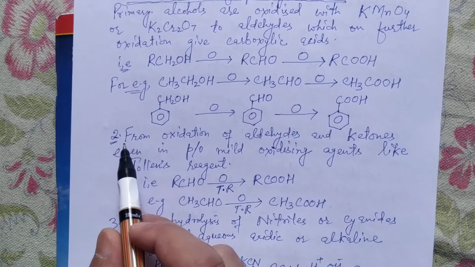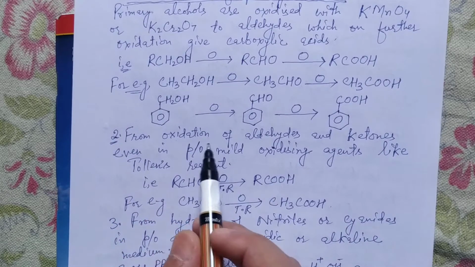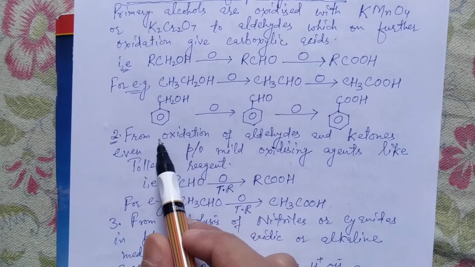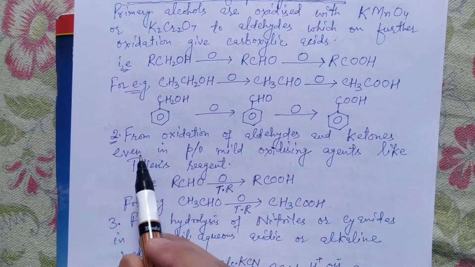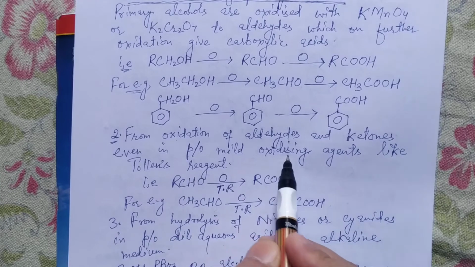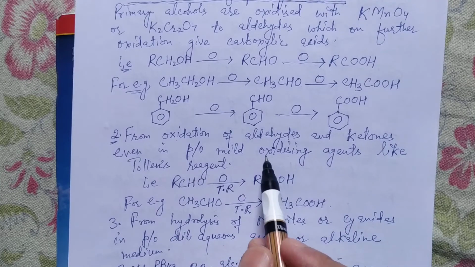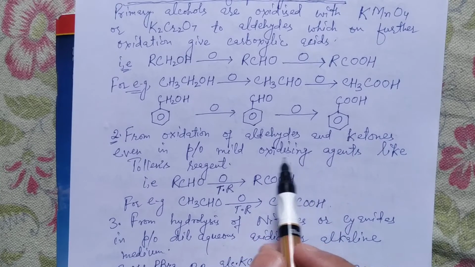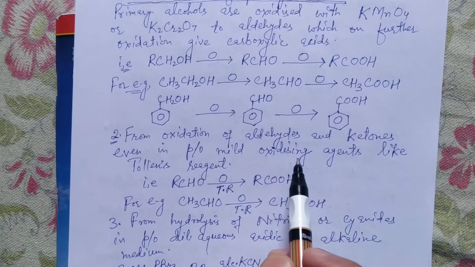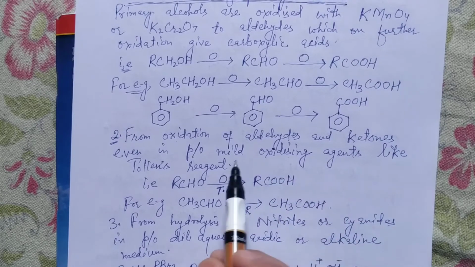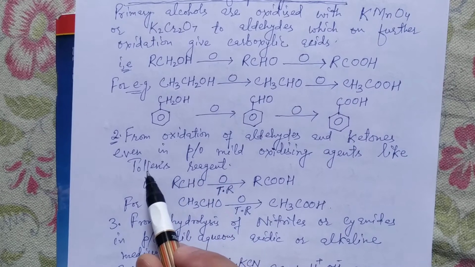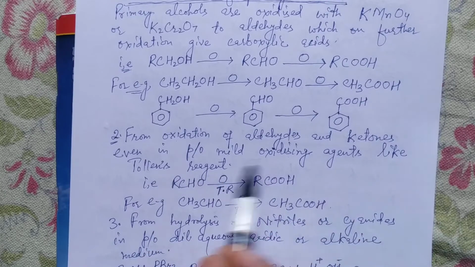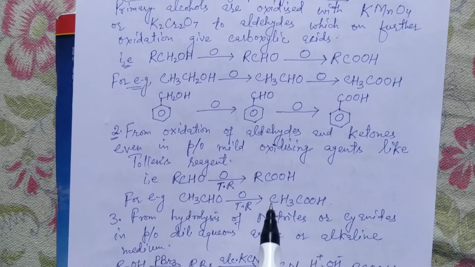Now the second method of preparation is from oxidation of aldehydes and ketones, even in presence of mild oxidizing agents. We have already done in the subunit of aldehydes and ketones that aldehydes undergo oxidation in presence of mild oxidizing agents like Tollens reagent.